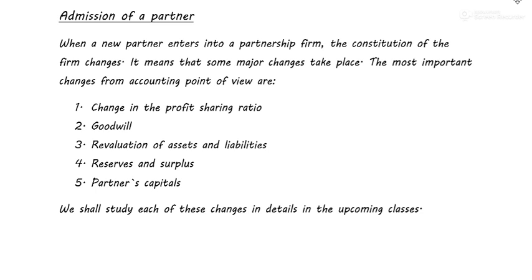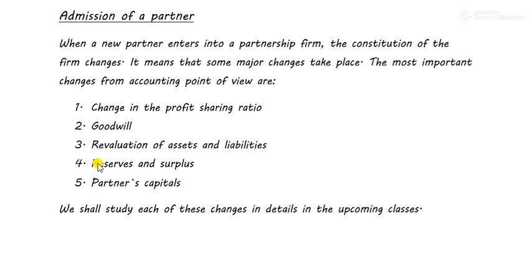Now reserve and surplus are the savings or reserves that the old partners have saved for so many years. Why is a reserve made? A reserve is made so that any unexpected expenses, any accident or any liability, can be managed with the help of reserve and surplus. So this reserve and surplus is saved from the profits of the firm, by the old partners. The old partners have sacrificed their share of profit.